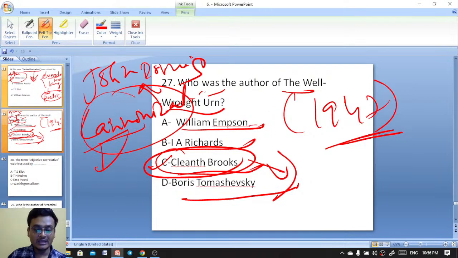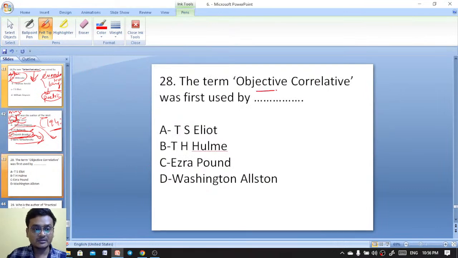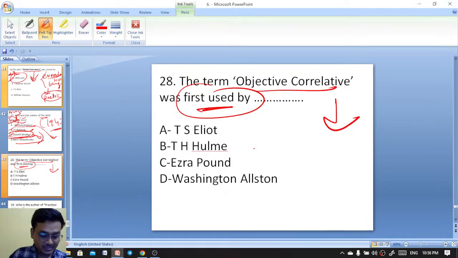William Empson has written Seven Types of Ambiguity, published in 1930. Chalo. The term objective correlative was first used by whom? Very easy one. I have only 2 questions left here. Cleanth Brooks is actually a New Critic.